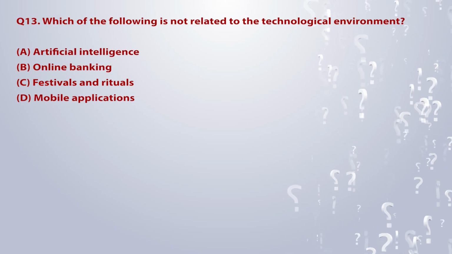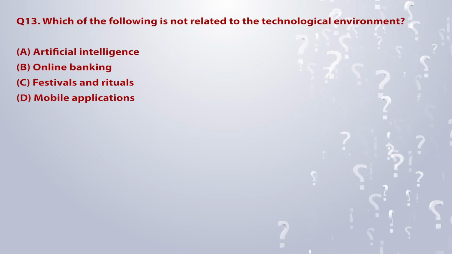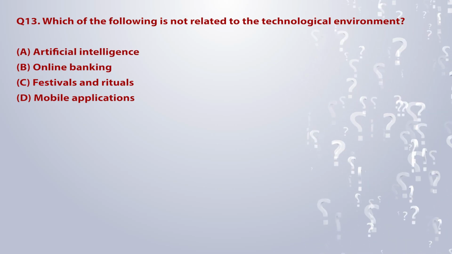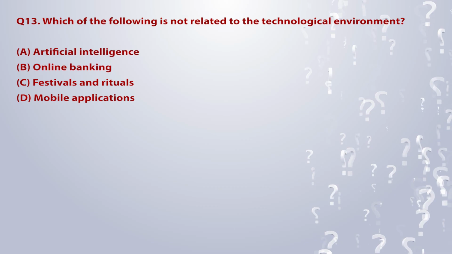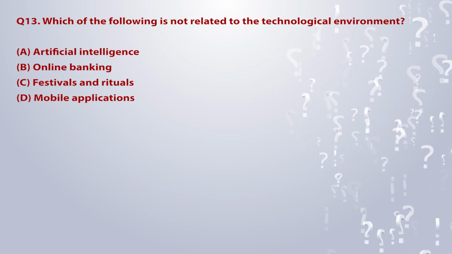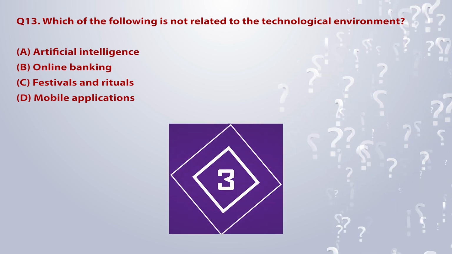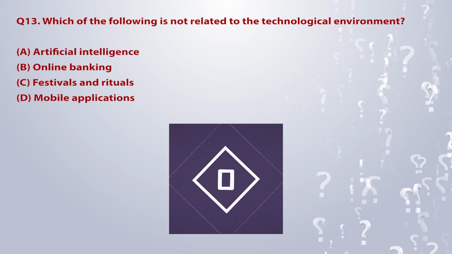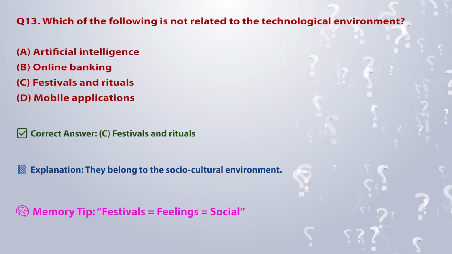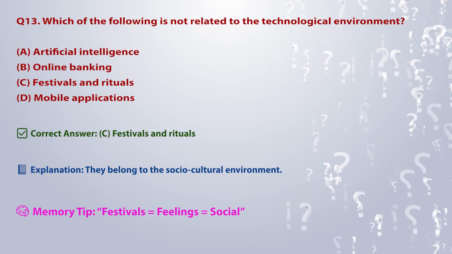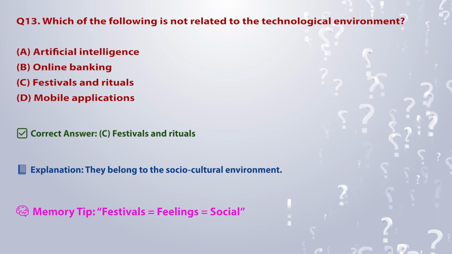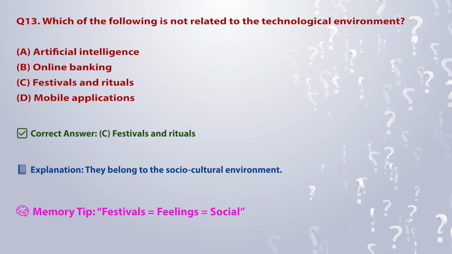Q13. Which of the following is not related to the technological environment? A. Artificial intelligence. B. Online banking. C. Festivals and rituals. D. Mobile applications. Correct answer: C. Festivals and rituals. Explanation: they belong to the socio-cultural environment. Memory tip: festivals is equal to feelings is equal to social.